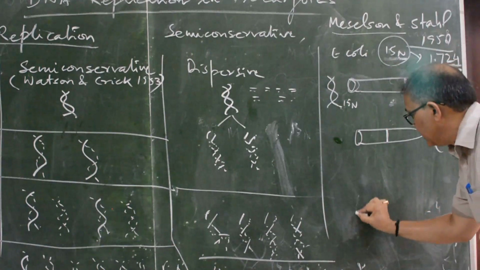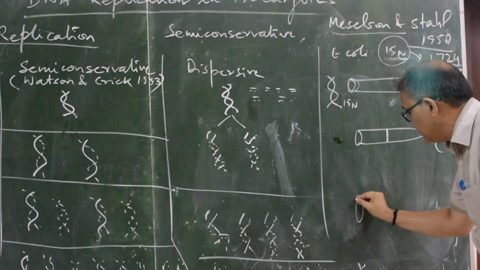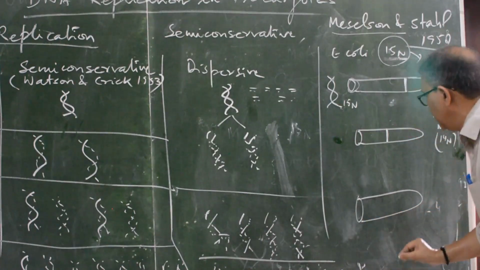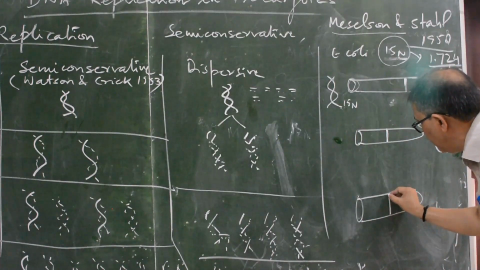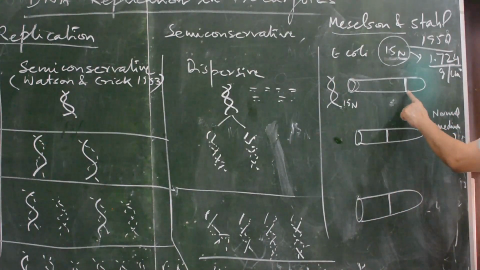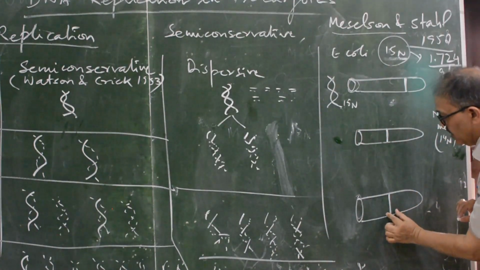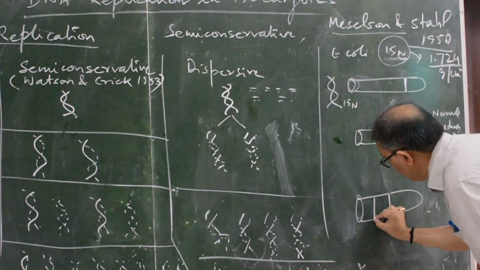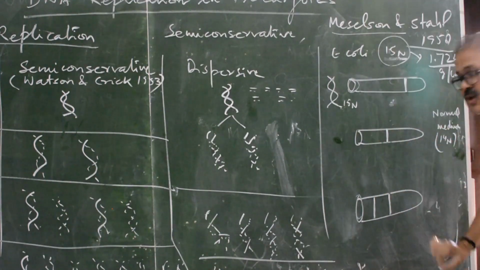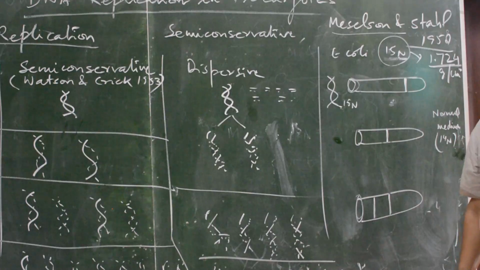In the second generation, one band was in the middle, meaning 15N and 14N, and one band appeared at the position assigned for 14N.